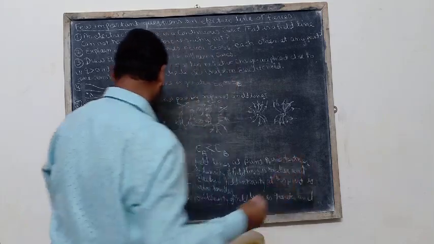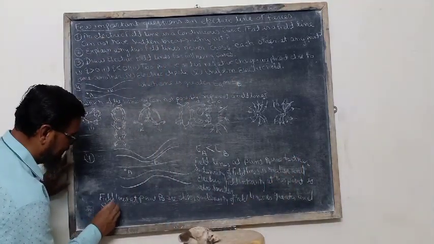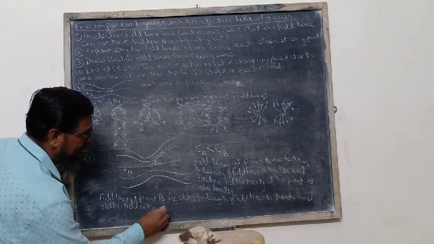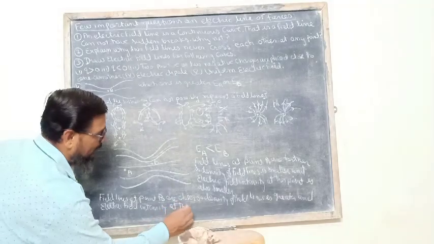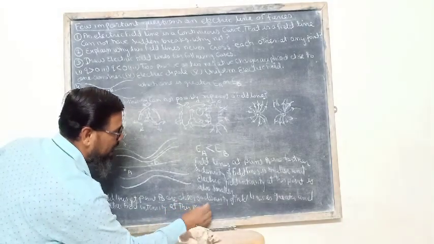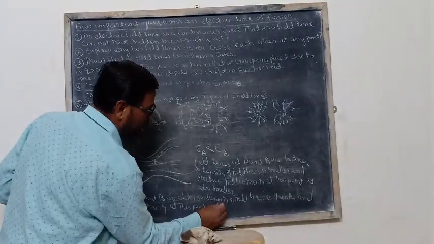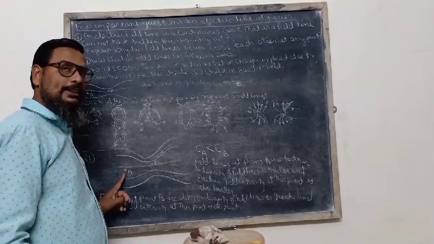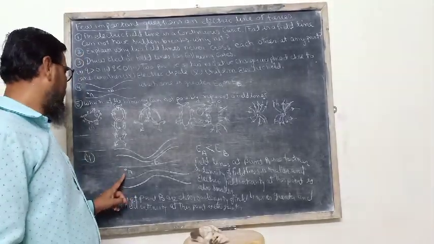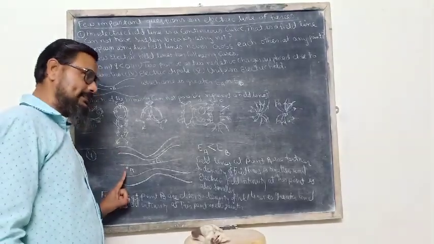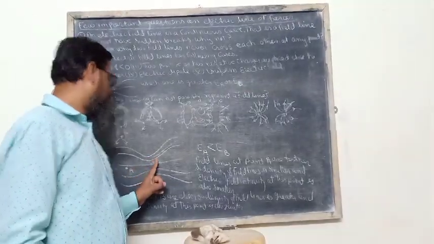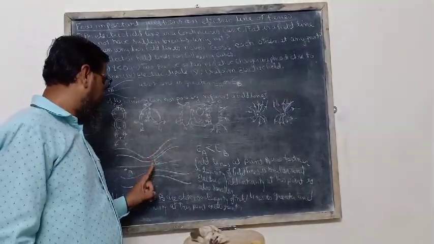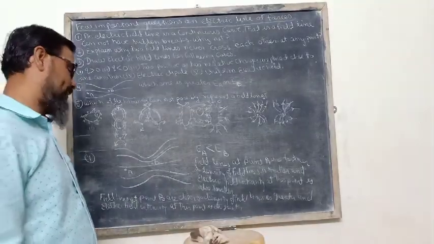and the electric field intensity at this point is also greater. At this point the field lines are farther from one another, so density is smaller, so electric field intensity is also smaller. At this point the field lines are closer to one another, so density is greater, and the electric field intensity is also greater at this point.